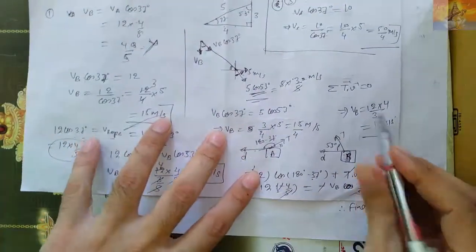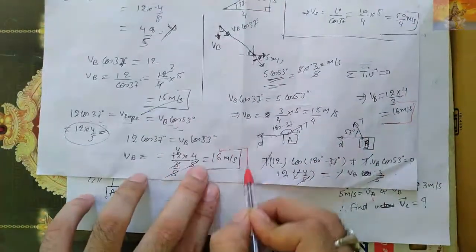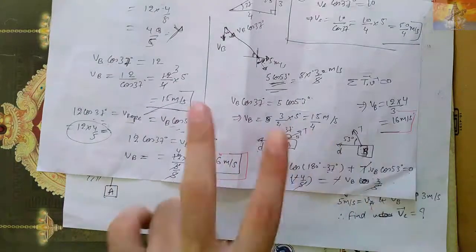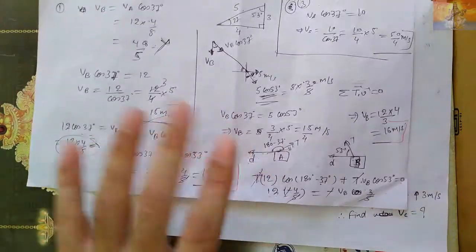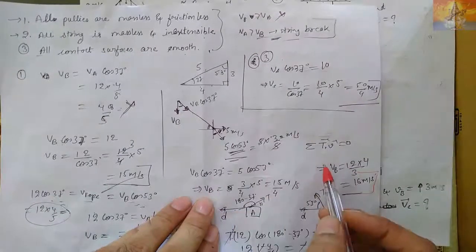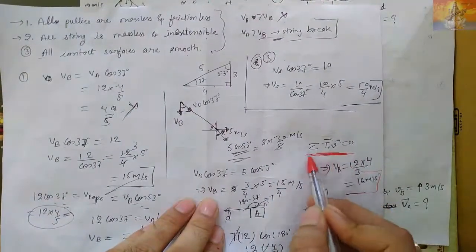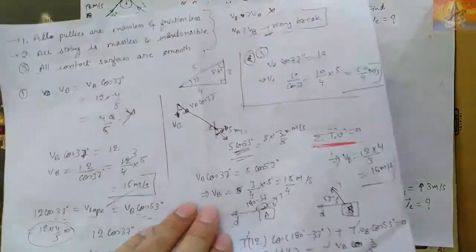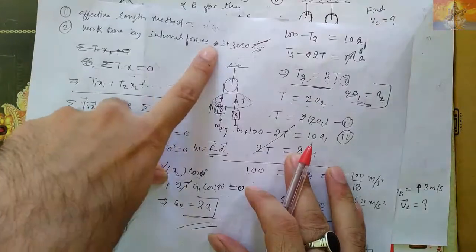Here also we are getting 60 meter per second, and here also we are getting 60 meter per second. Means two different methods, but same answer. Means our basic method is same. Correct. That is right. Okay. So from here on I will solve most of the questions by this method only. That is, internal work done is 0. Work done by internal forces is 0. The actual name of this method is work done by internal forces is 0.